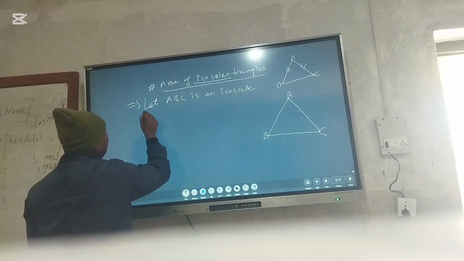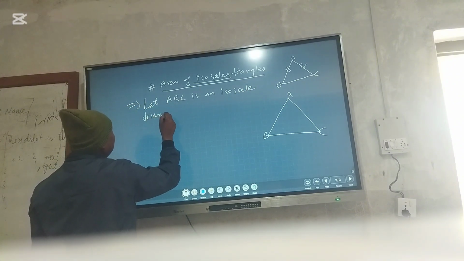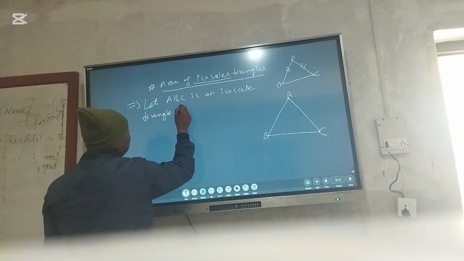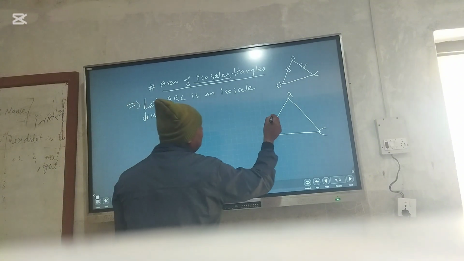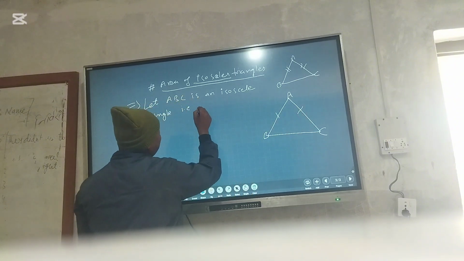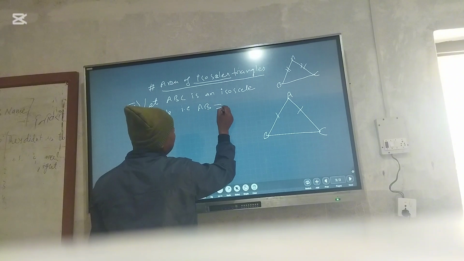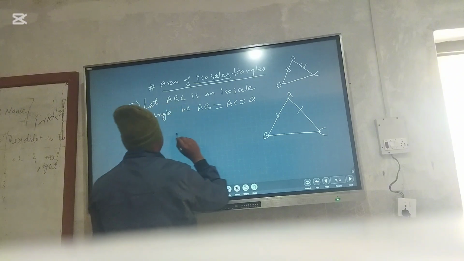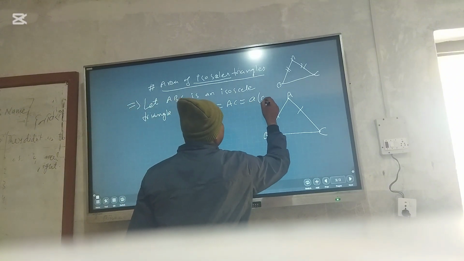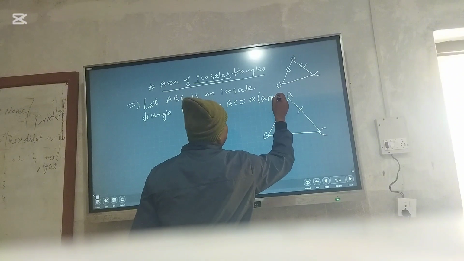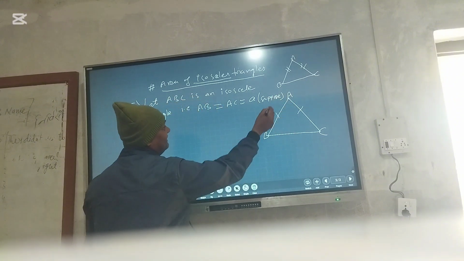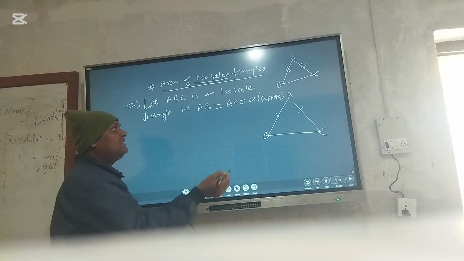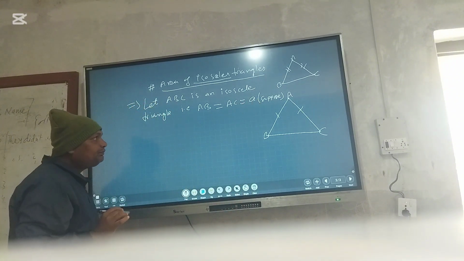Isosceles triangle. What is this? Any two sides are equal. That means AB is equal to AC. Supposing this side and this side are equal, whose length is A centimeter.